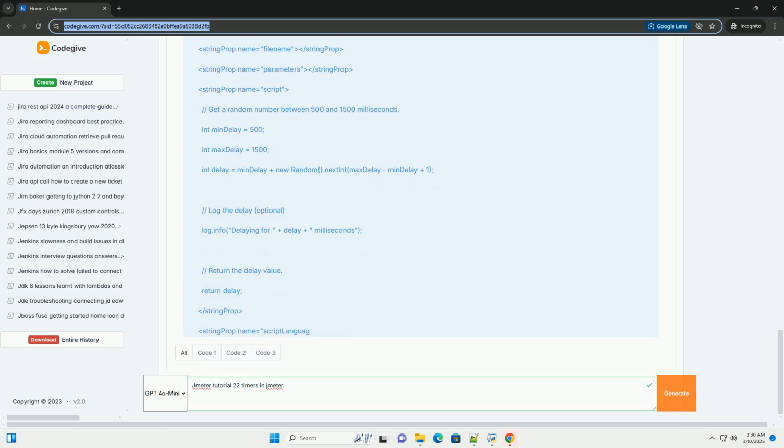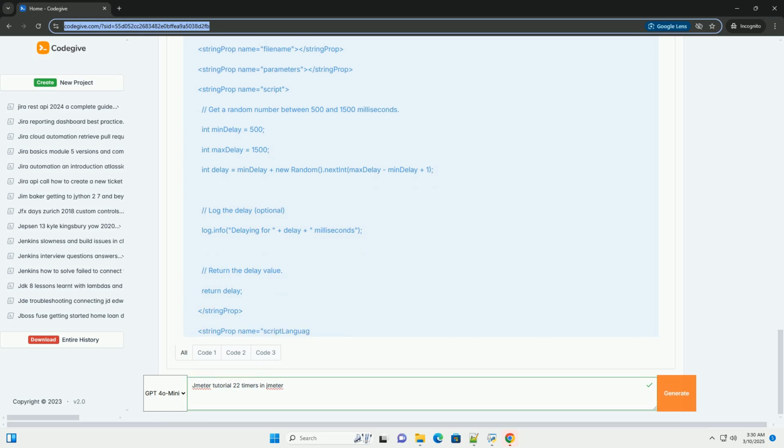For example, you might need to calculate delays based on the results of a previous request, a value from a CSV file, or a more intricate statistical distribution. Configuration: Thread Group - Add - Timer - JSR223 Timer, or BSF Timer if you're using an older JMeter version. Name, optional, example: dynamic delay, Groovy script.